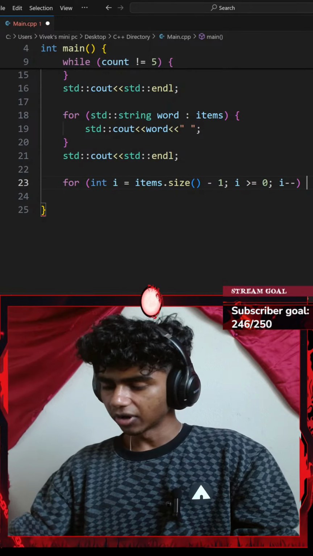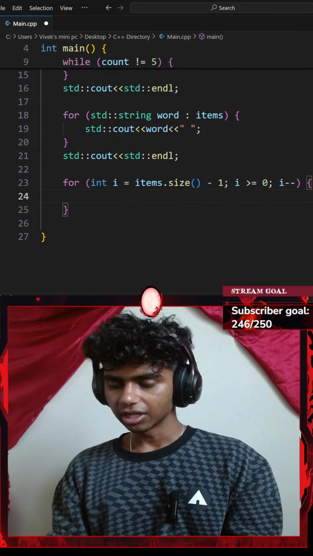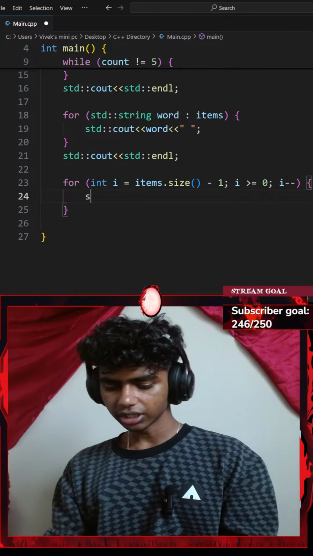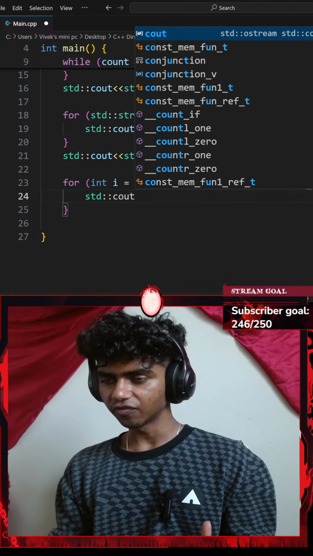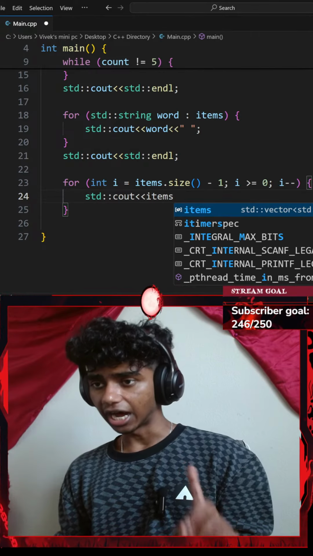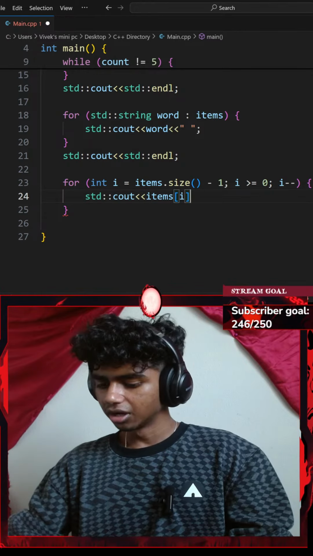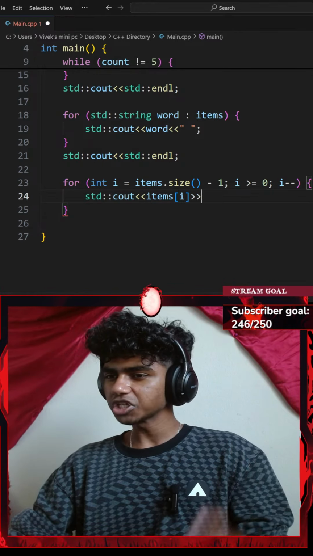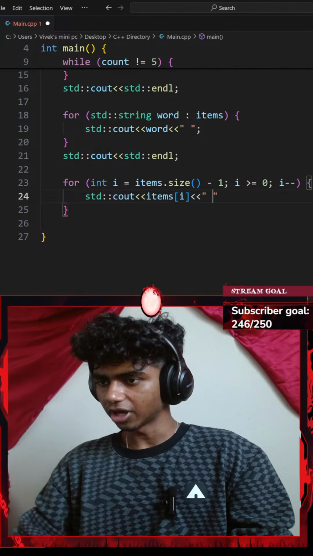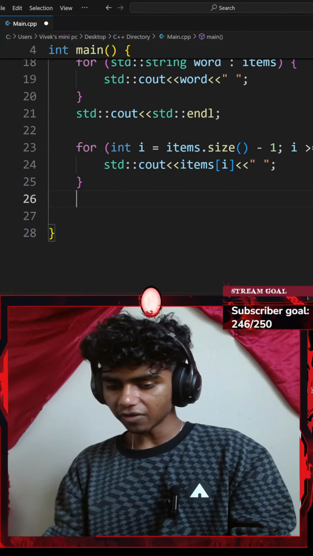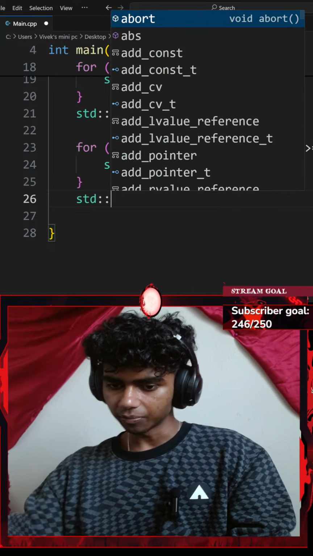And then I'll go with a pair of curly braces. I want a standard console output with an insertion operator of my items vector at index of I, which is the reversed items. Okay, should I end that with a space? I could honestly go with an insertion operator of an empty space. Alright, perfect. And then outside my for loop, let me add a standard console output.